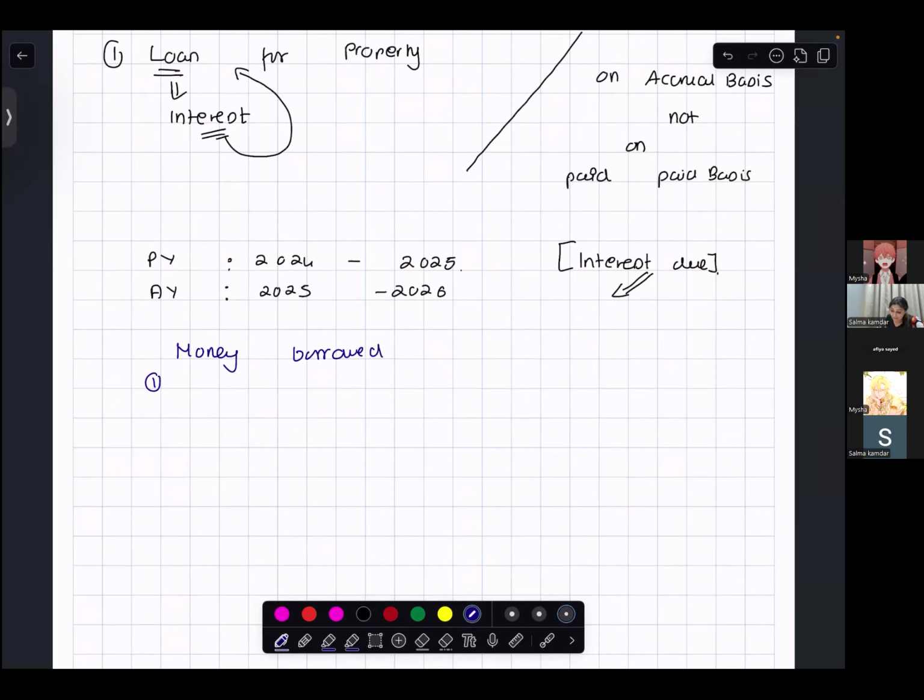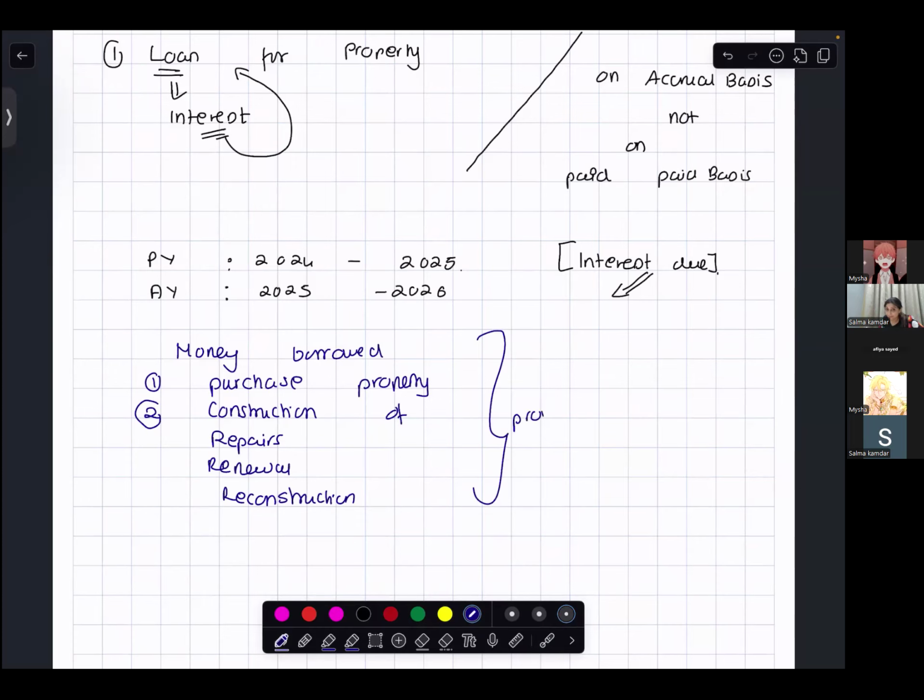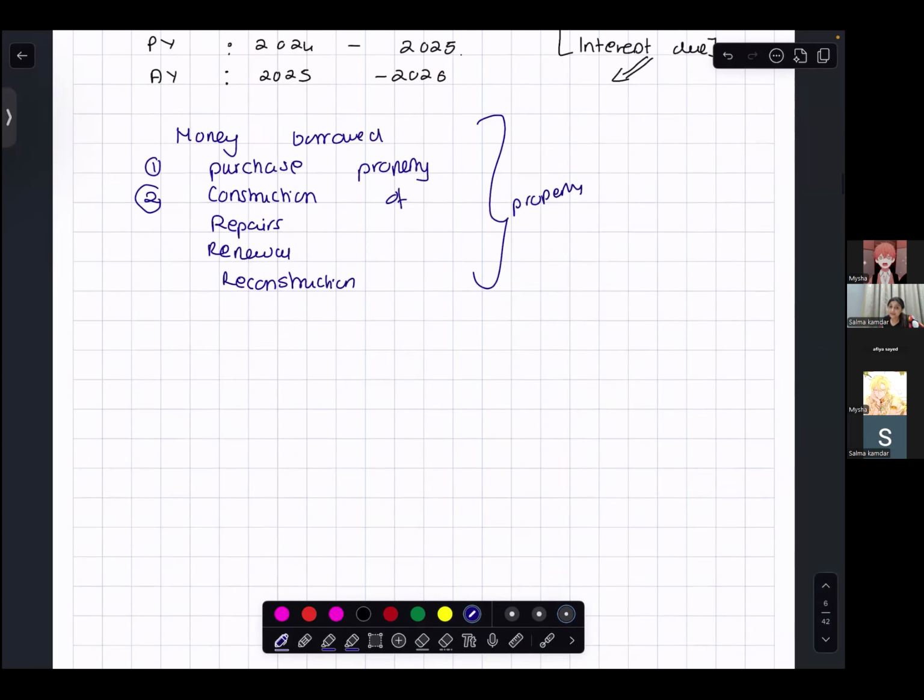So after borrowing the money, either you are purchasing the property, or with that borrowed money you are doing the construction of the property, or you are doing repairs of that property, or renewal or reconstruction. Only after taking the loan, the money that you are getting, you are buying, constructing, repairing, renewing or reconstructing the property that we are computing the income for.